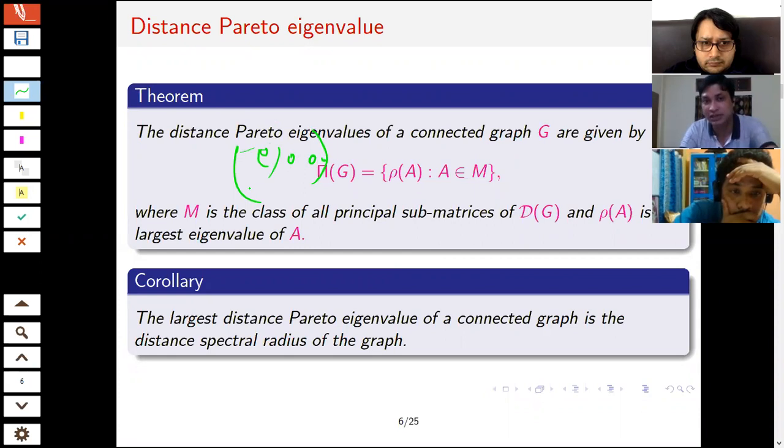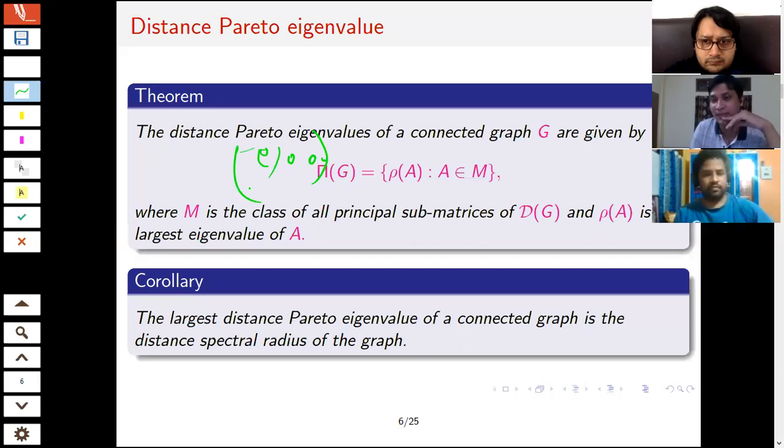We can directly use this theorem. So this gives the collection for the distance matrix: if you consider all the principal submatrices and their largest eigenvalues. So there can be at most n choose 2 of them.